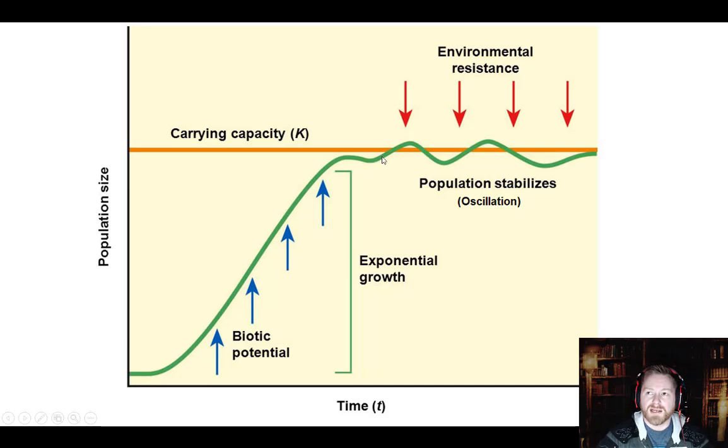Now, on a closer view, the population does go up and down based on the season, because some seasons are good and there's going to be a population boom, and then other seasons are going to be bust and you're going to have a decrease in the population. This constant up and down movement is called oscillation, right? Overall, it stabilizes the population. It just goes up and down and up and down. You can take the average of it and say it's usually right below carrying capacity. But really, you have boom and bust from season to season and year to year. And so that's an oscillation. It just goes up and down a bunch like a wave.